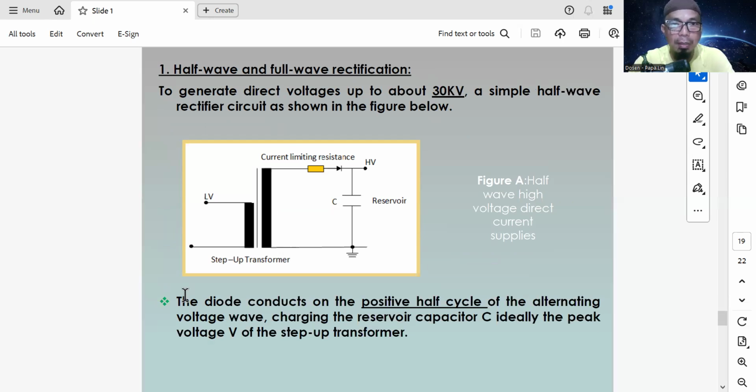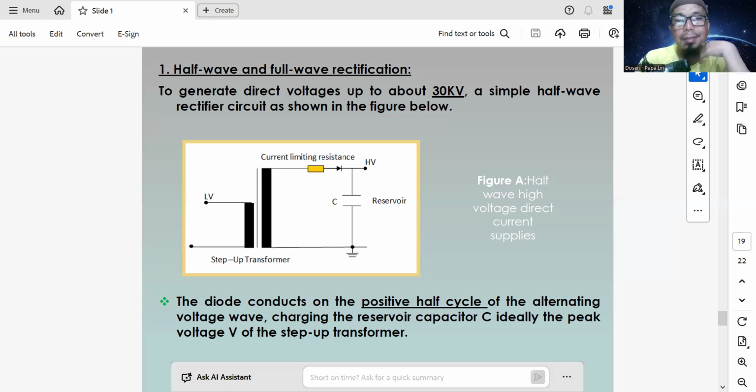In this circuit in the figure, we can see that the low voltage is increased to generate the high voltage in the secondary side. The diode conducts on the positive half cycle of the alternating voltage wave, charging the reservoir capacitor C, ideally to the peak voltage V of the step-up transformer.